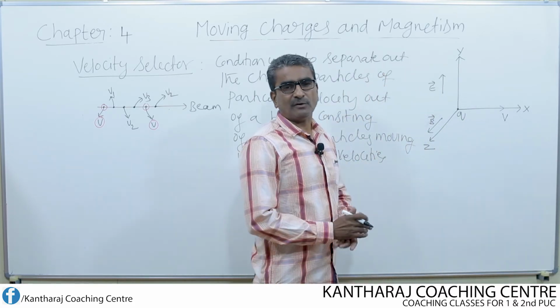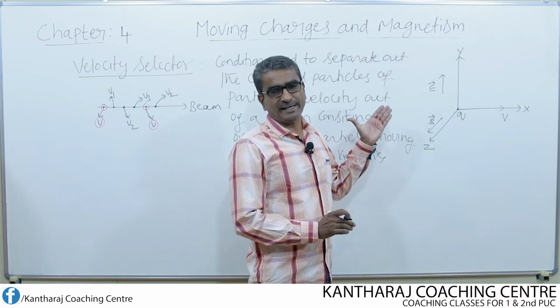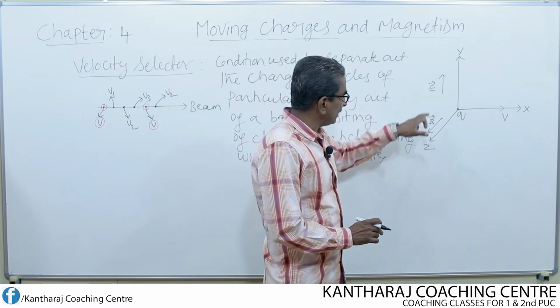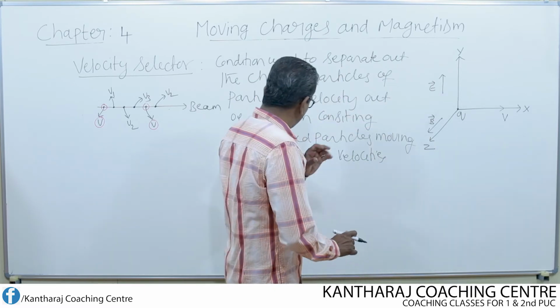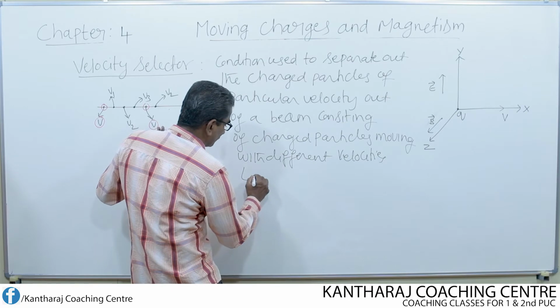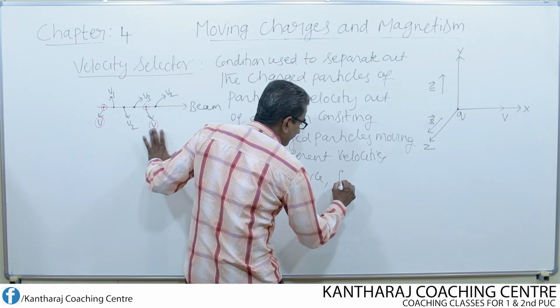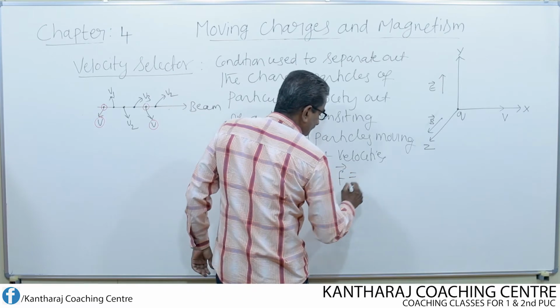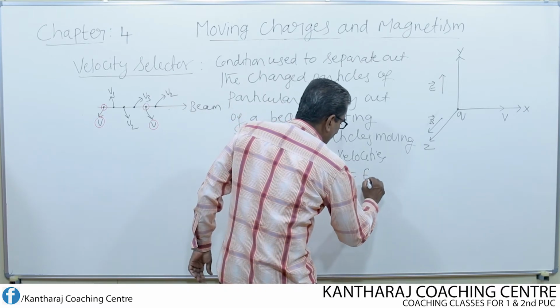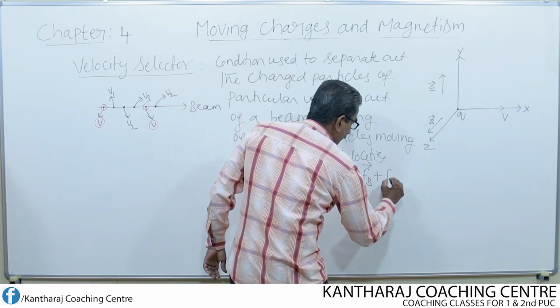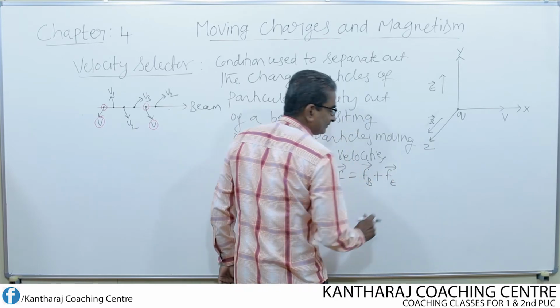Then we make use of the Lorentz force equation, because we are using both the electric field and the magnetic field. Let us write that Lorentz force. The Lorentz force is given by F equal to the force due to the magnetic field plus the force due to the electric field.